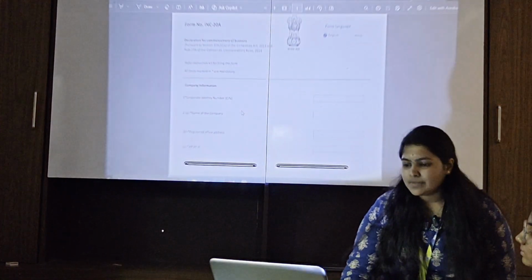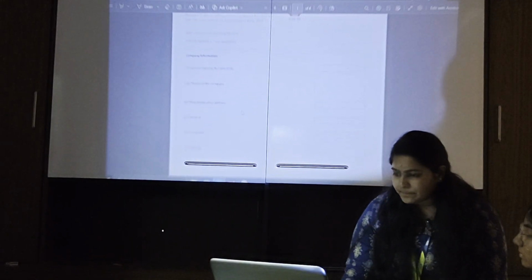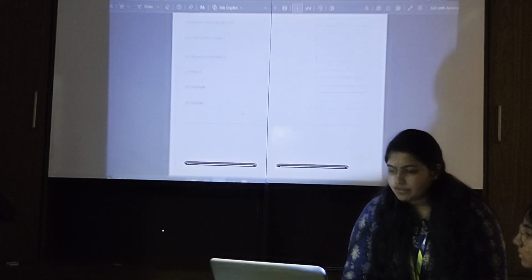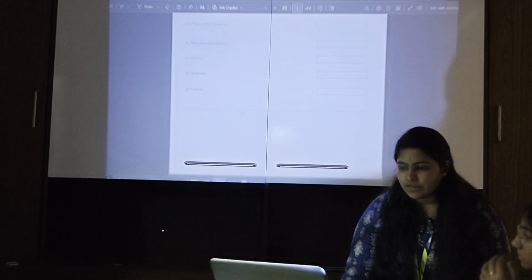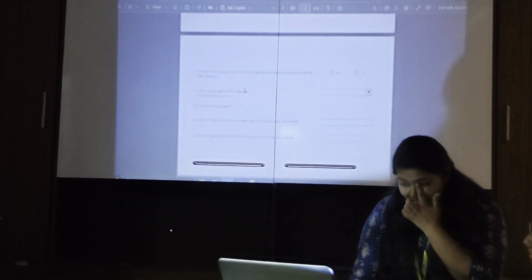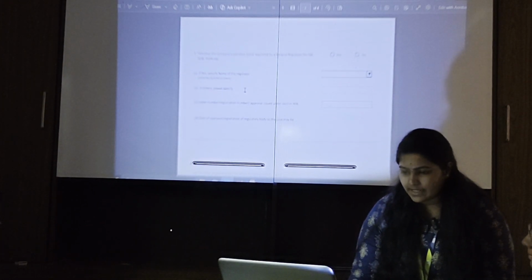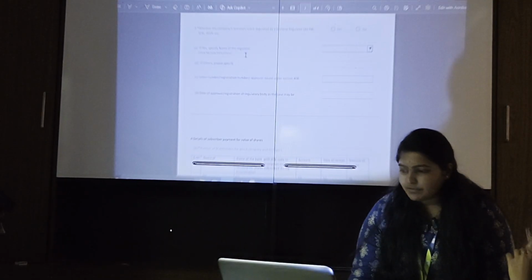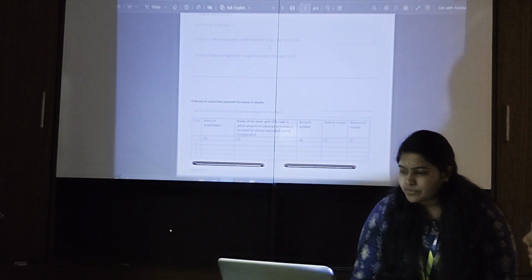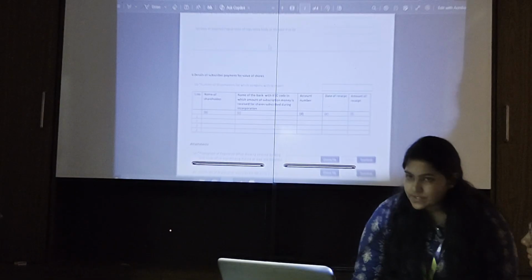Let's see the form INC 20A. This is the declaration of commencement of business, section 10A of the Companies Act 2013. Here is the company's information, that is corporate identity number, name of the company, registered office address, email ID, longitude and latitude, and whether the company's activities are regulated by a sectoral regulator, that is RBI, SEBI or IRDAI. If yes, then specify the name of the regulator.